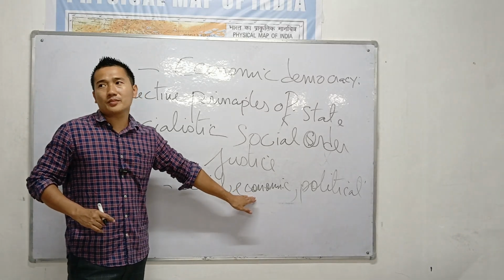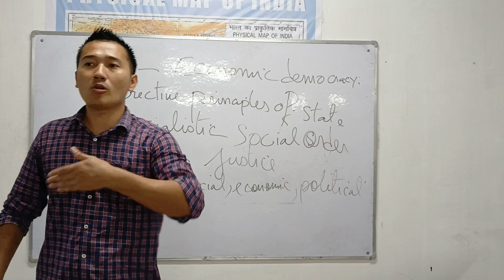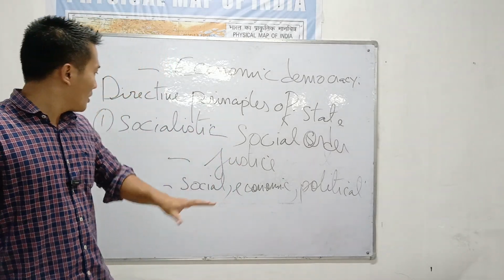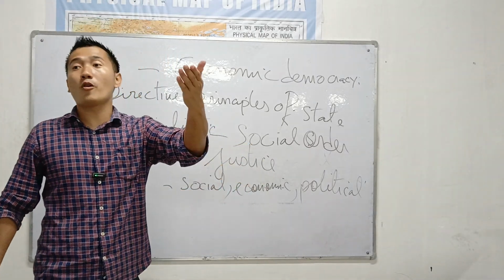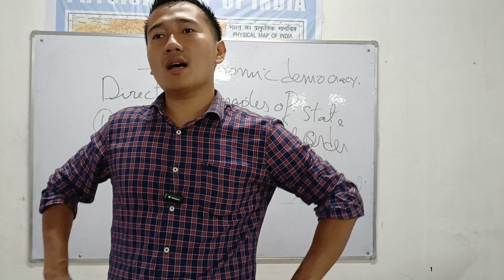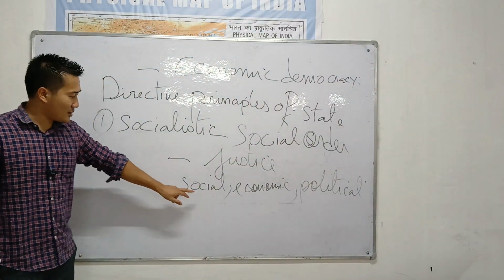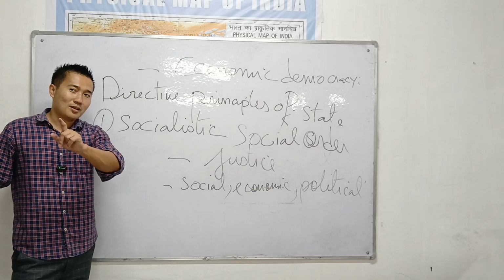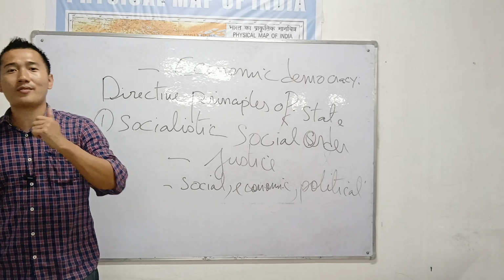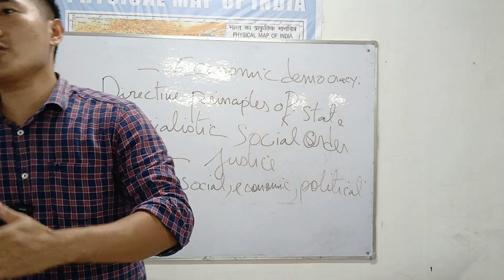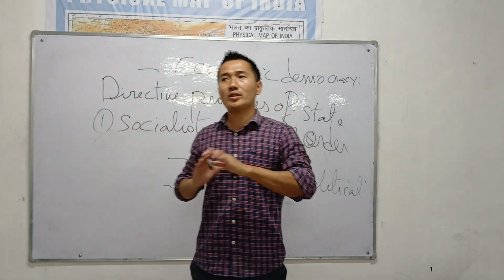Economic justice means what? Well-being for all, no discrimination. Political justice means what? Right to vote, right to reject. These are known as political justice. Next is social justice. That means no discrimination of people on the basis of caste, creed, religion. You might be poor, you might be rich, literate or illiterate.